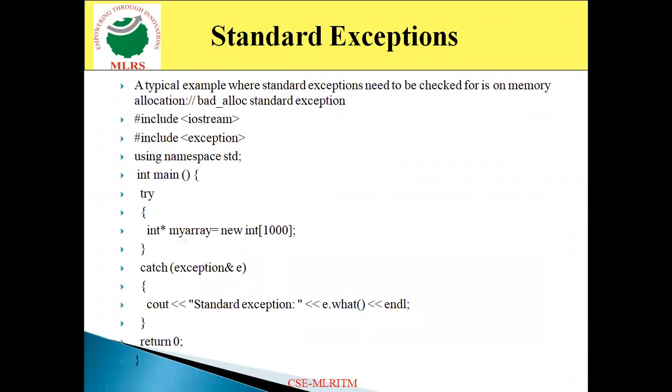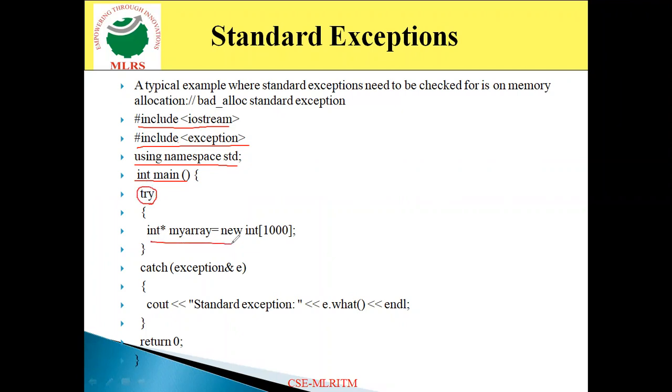Now look at the example of how it is going to be specified. Check whether the memory is allocated successfully or not. If it did not, then how is it handled by means of standard exceptions? Now look at this one. As usual, the first is #include <iostream>. When we are going to use standard exceptions, be it classes or functions or the objects of the standard exceptions, then we have to specify the header file #include <exception>. Then using namespace std, then the main function, int main, try block.